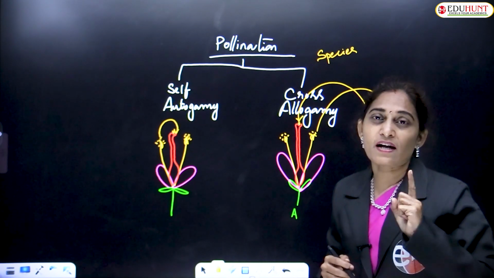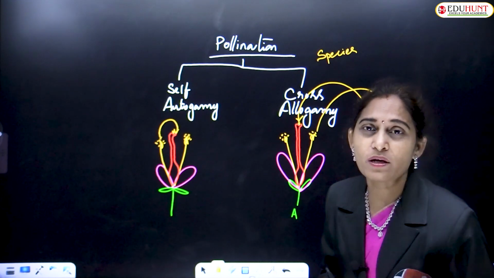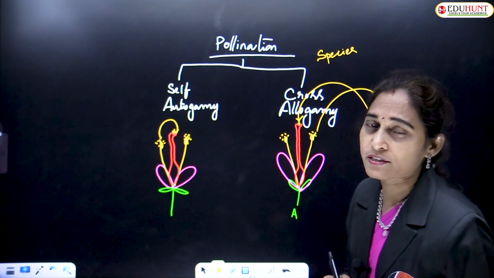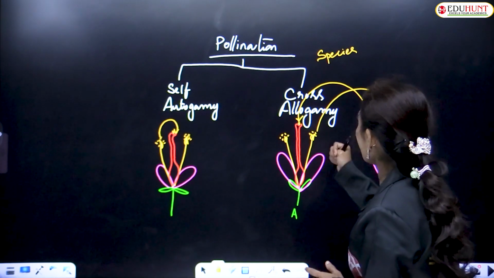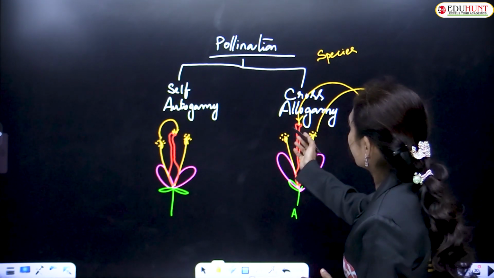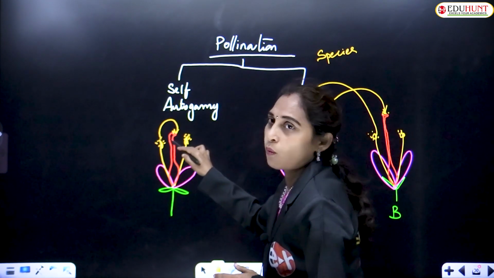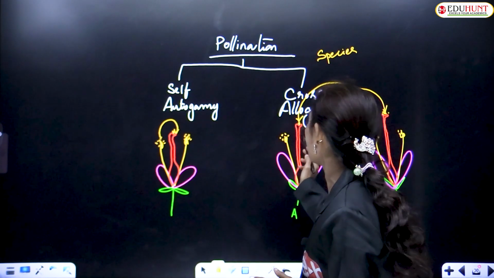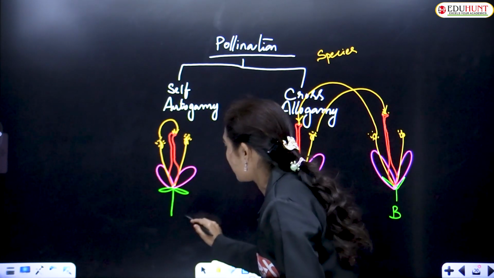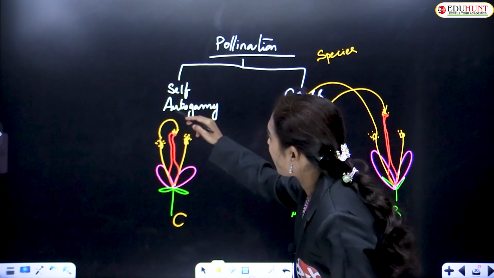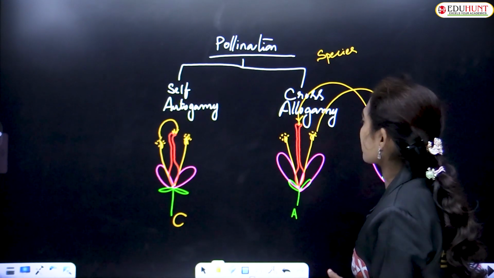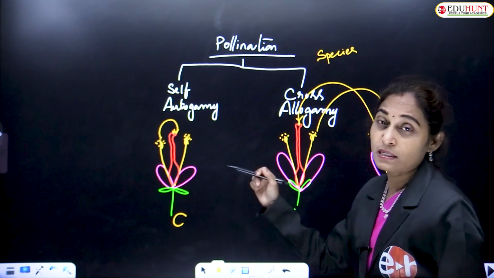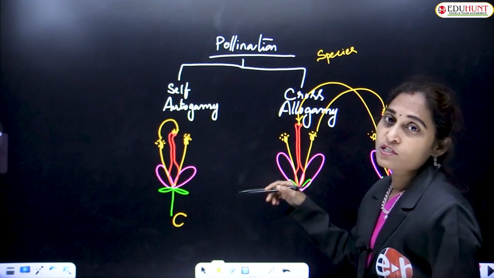If so, then only we call it cross-pollination; otherwise, it is not pollination at all. If the pollen grains fall on this flower, say C, it is also cross-pollination because all these belong to the same species.